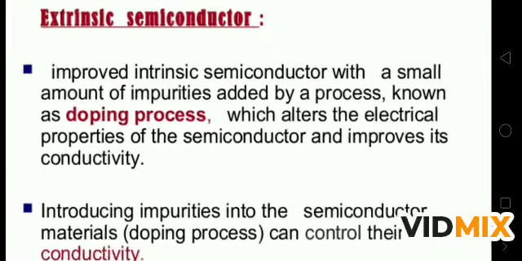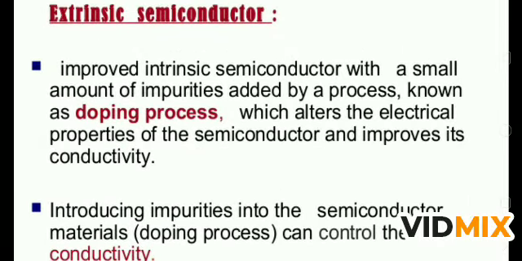Now an extrinsic semiconductor is an intrinsic semiconductor improved with a small amount of impurities added by a process known as doping, which alters the electrical property of the semiconductor and improves its conductivity. Whenever a pure semiconductor is made impure by adding some impurities from outside, it is called the doping process, and this changes the behavior of the semiconductor.